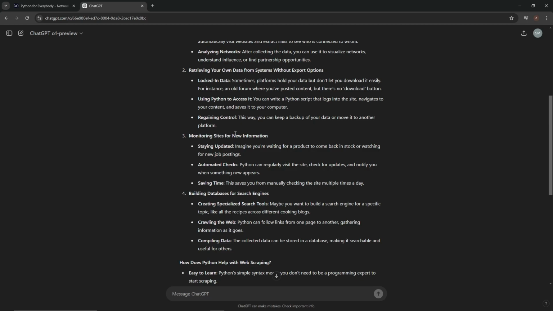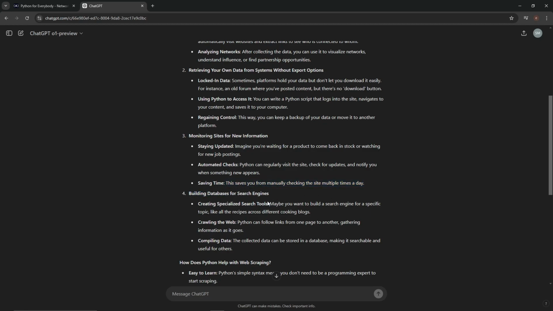Monitoring sites for new information. This is the important one. Staying updated. Imagine we're waiting for a product to come back in stock or watching for new job postings. Yes, that sounds good. Automated checks. Python can regularly visit the site, check for updates, and notify us when something new appears. Saving time. This saves us from manually checking the site multiple times a day. And I would do this too.